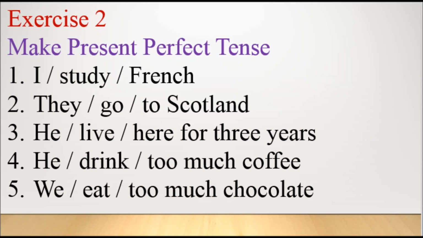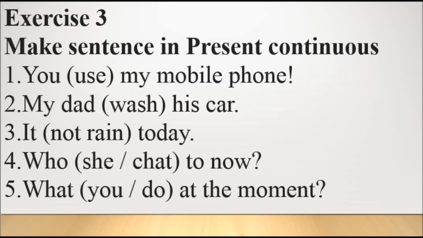Exercise 2. It's a jumbled word, but it's not exactly asking you to arrange the sentence. These sentences are broken and these are not having any perfect idea. You need to rewrite these sentences in present perfect tense. Remember, you are going to use has or have and then the third form of the verb. Exercise number 3. Here also you need to rewrite the sentence. Once you have written the question, you have to rewrite the answer using the present continuous form.